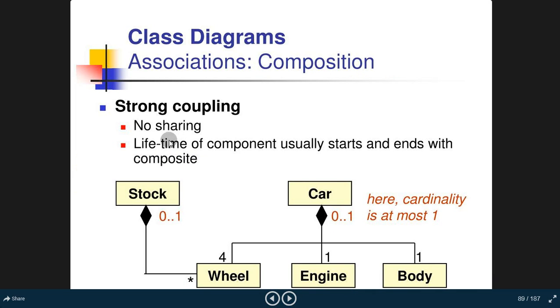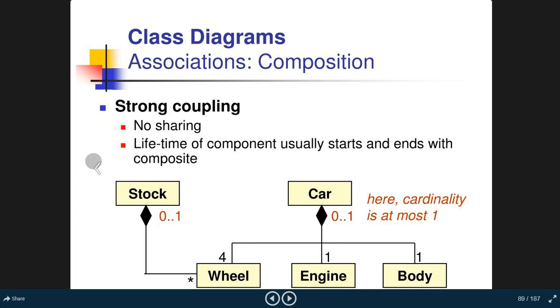Association, composition, strong coupling, no sharing. The lifetime of the component usually starts and ends with the composite. This is the stock, this is the car. Here the cardinality is at most 1. The wheel object has 4 as cardinality, engine has 1, and body has 1. Because in a car object, this specific class has a wheel object with 4 instances, an engine object with 1 instance, and a body object with 1 instance. And stock has 0 to 1.